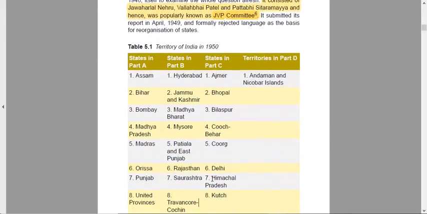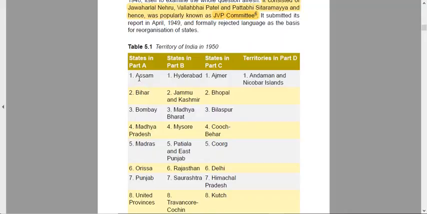So let us see what were the four parts it consisted of. Part A consisted, as we said, of those administered directly as British provinces. Part B consisted of princely states that had their own legislature. Part C was centrally administered but also consisted of princely states. And Part D consisted of only Andaman and Nicobar, a solitary union territory.